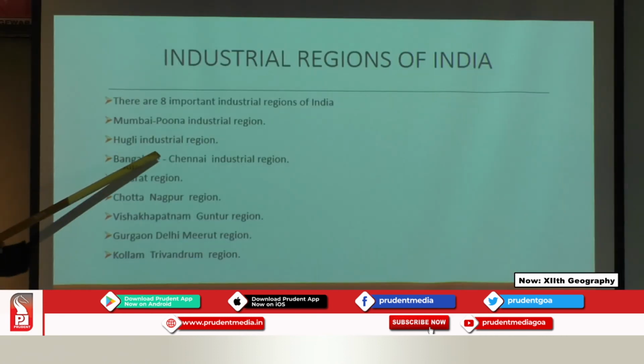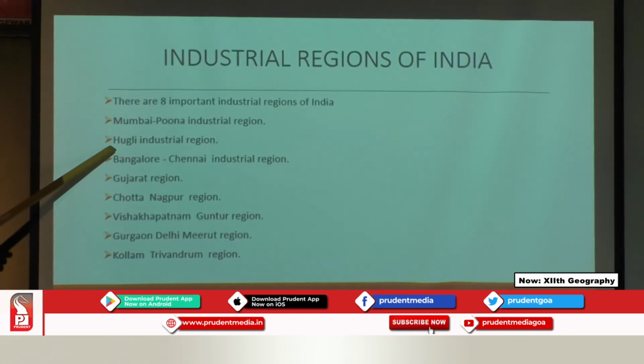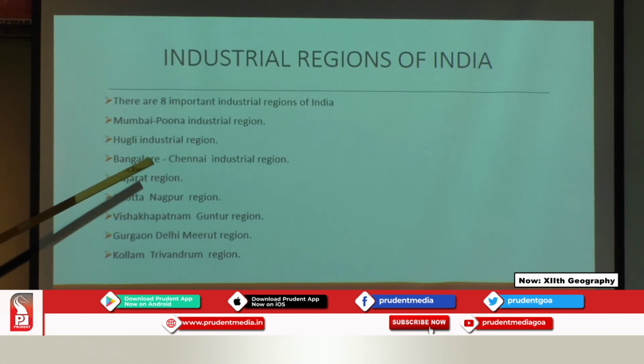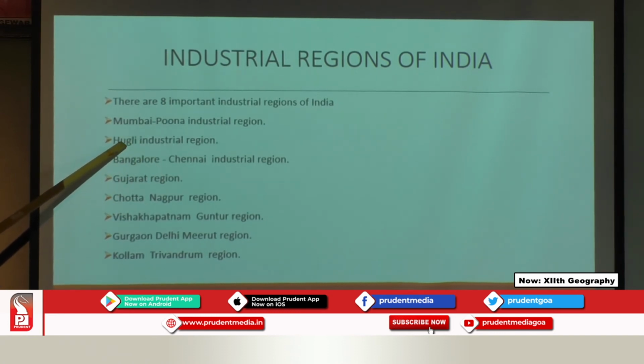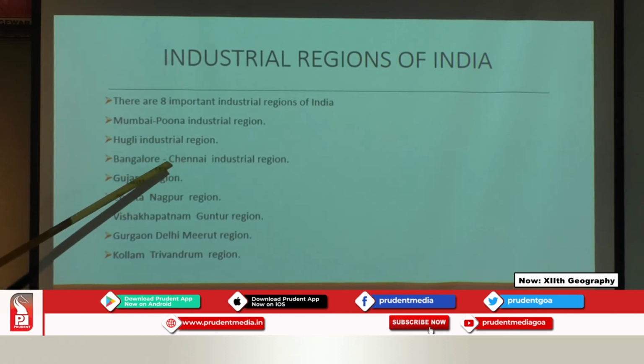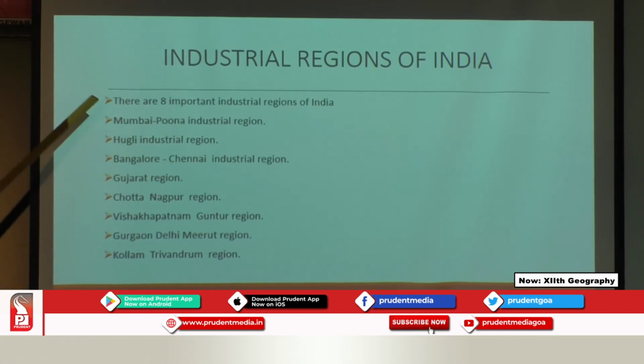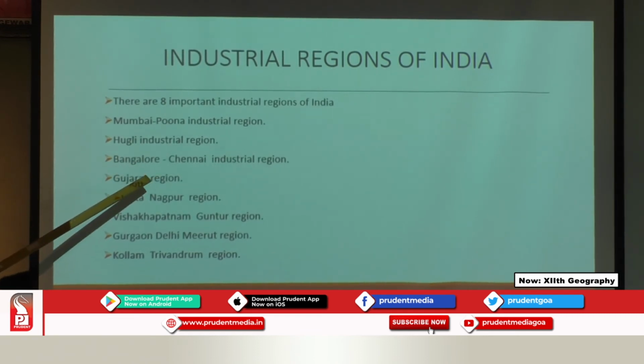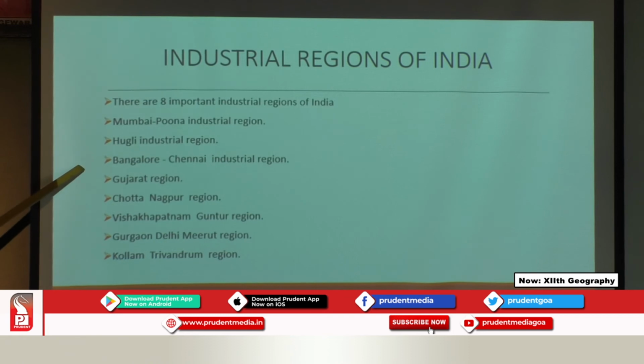Then we have the Hooghly industrial region, which is very close to Calcutta. The Hooghly river is a tributary of the Ganga, and on the bank of this river a large number of industrial sectors are developing, and they play a major role in developing industries in our country. Then we have the Bangalore-Chennai industrial area. This is also an important region. Bangalore-Chennai has extended even up to Mysore. Mysore is famous for silk work, and most of the automobile industries are also set up there.